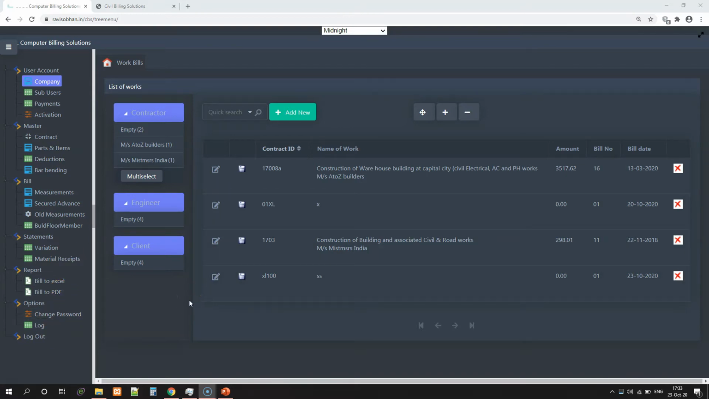Excel measurements can be copied in one stretch and pasted into the program.